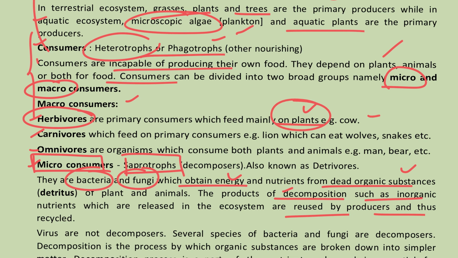Example, cow. Carnivores are non-vegetarian. They depend on other living organisms for their consumption, or they will feed on primary consumers. Example, lion. This is the carnivore. When it comes to the omnivore, they are both vegetarian and non-vegetarian. They will eat plants and animals as well. Human is an omnivore. So these are the examples you can easily figure out.